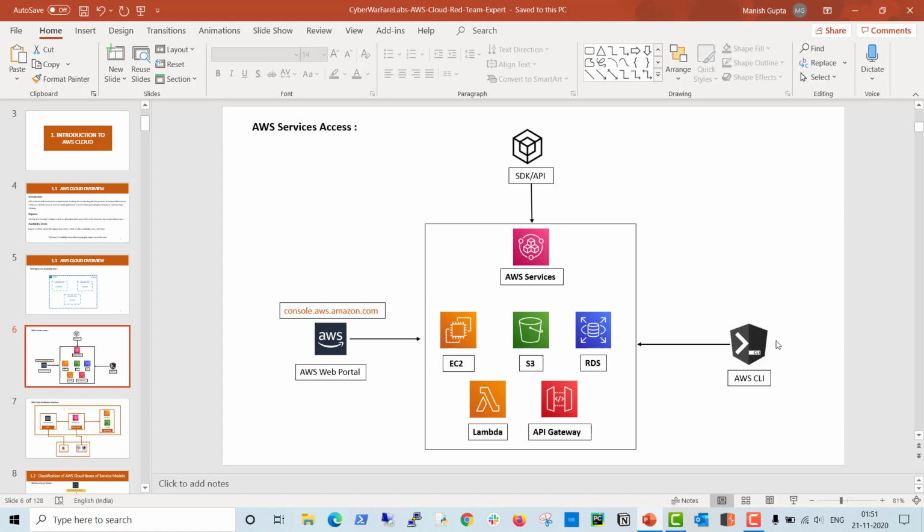Second, you can access those services using the CLI. AWS also provides the AWS CLI. You can install it and access those services using the CLI. And third, AWS also provides an SDK, a software development kit, which contains the APIs. So you can access them programmatically, or you can use any automation tool to access those services using the SDK or API, whatever programming language you prefer. Okay, so this is how you can access the AWS services.